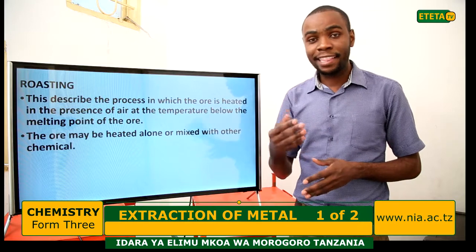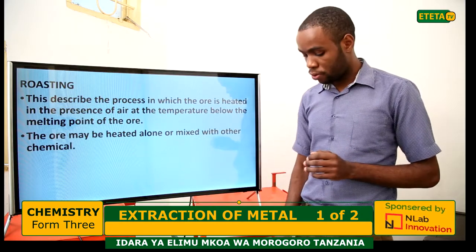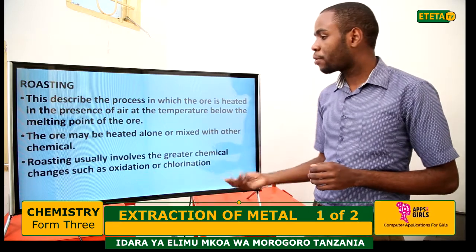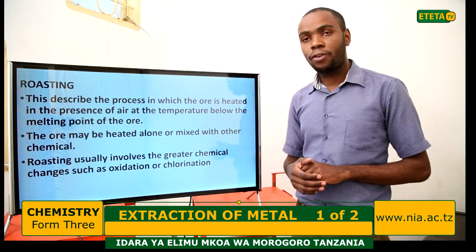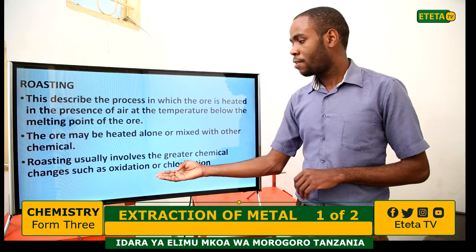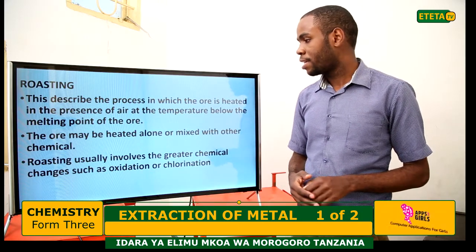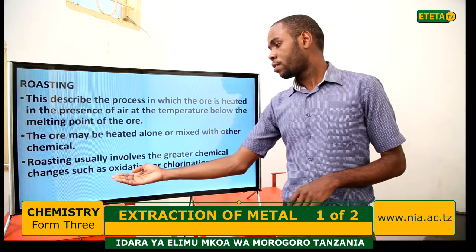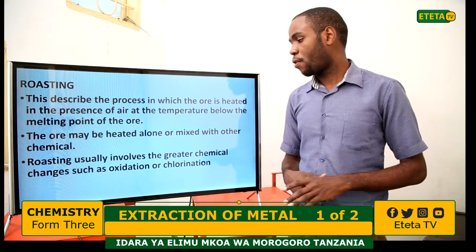Roasting usually involves a greater chemical change such as oxidation or chlorination, so we can form maybe oxide or chloride. It depends on the kind of ore.